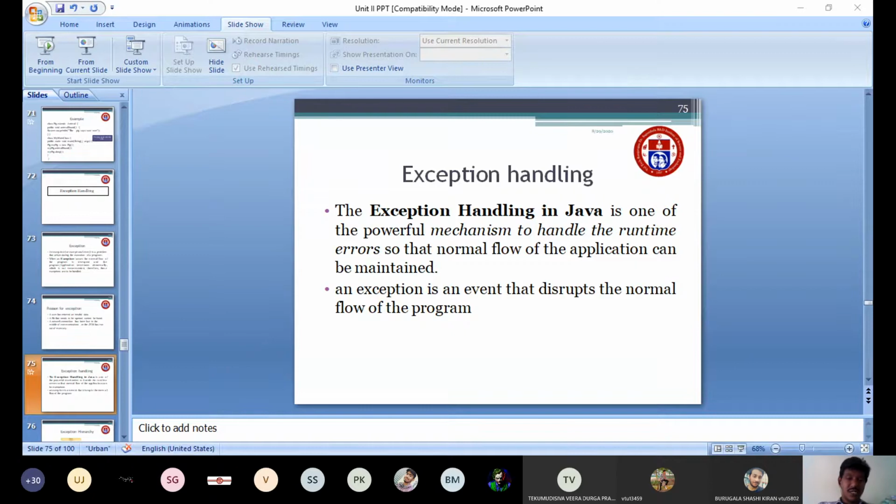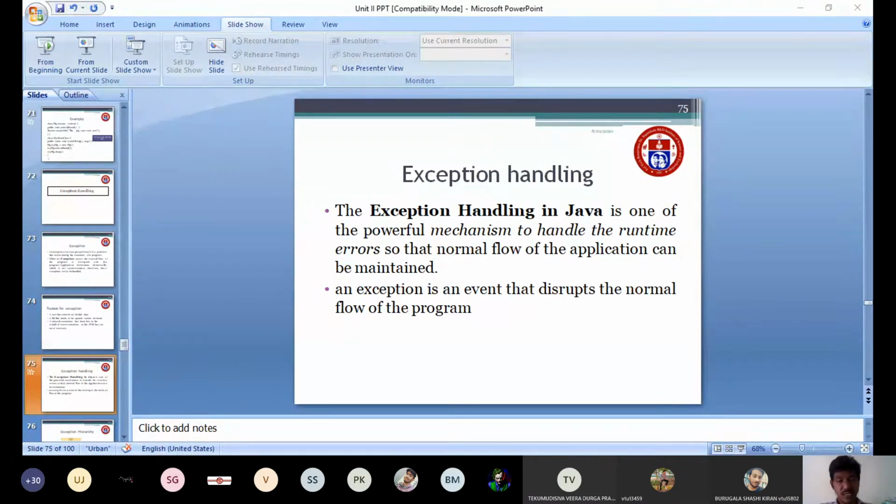So as I told, what is an exception? It is an event that disrupts the normal flow of the program. Normally, when we don't have an exception, your program will be executed one by one, one statement after another. In case you have an exception, it will disrupt the normal flow of the program. The normal flow will be affected. That is called an exception. An exception is an event that disrupts the normal flow of the program.